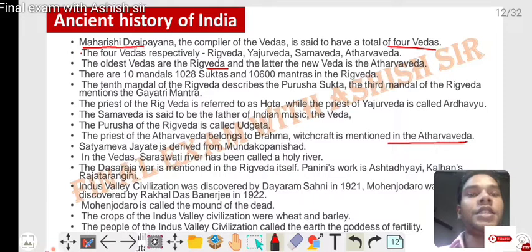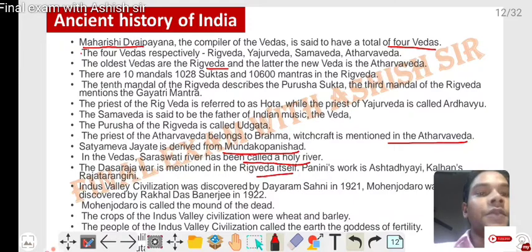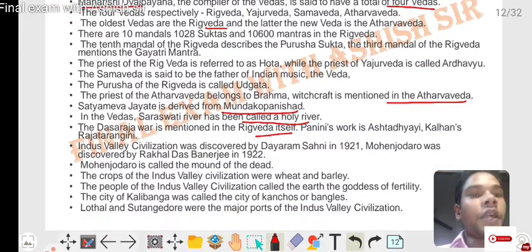Satyameva Jayate is described in the Mundaka Upanishad. In the Vedas, the Saraswati river has been called a holy river. The Dasarajna war is mentioned in the Rigveda itself. Panini wrote the Ashtadhyayi, and Kalhana wrote the Rajatarangini.